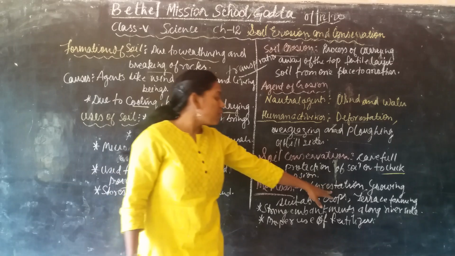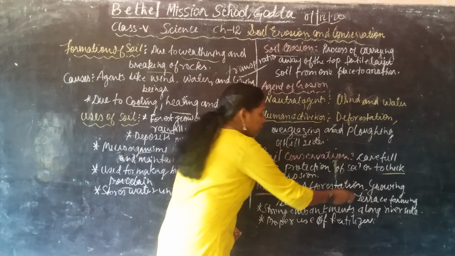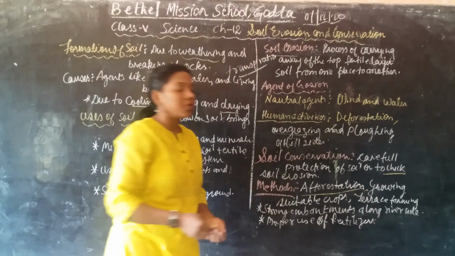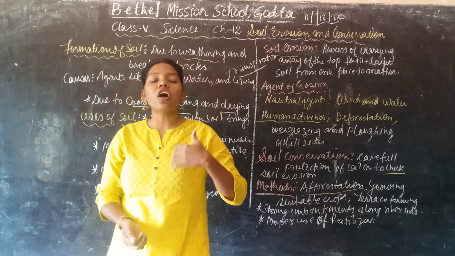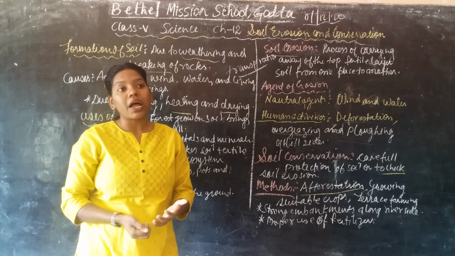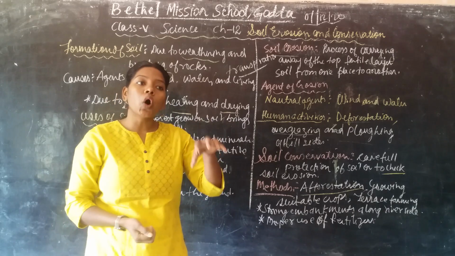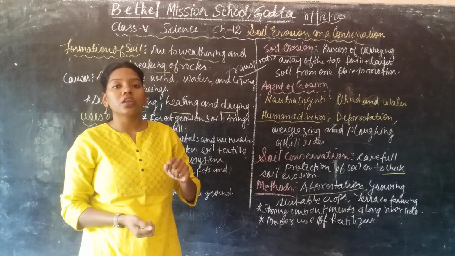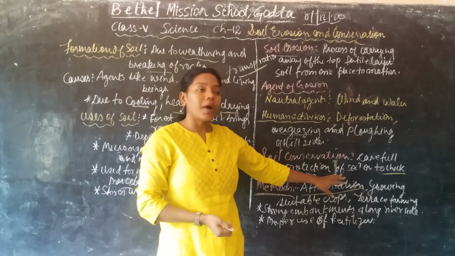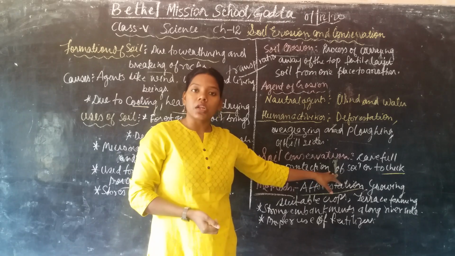First is afforestation. Afforestation means planting more and more trees, because these plants hold the soil. Due to that, by planting more and more trees, we can protect the soil.